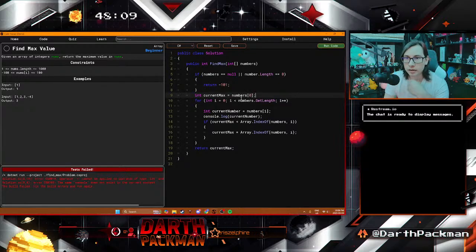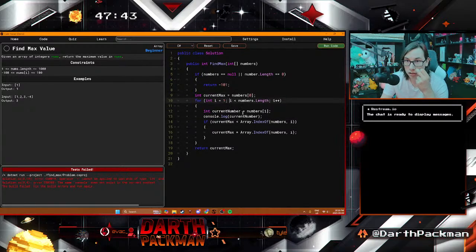Oh, you know what it might have been? It might have been me doing it wrong here. So if I iterate it to the first number in the array, sure. And then this should be that. Sure. Interesting. Start at index 1, because we already put 0 in, so we start at 1.